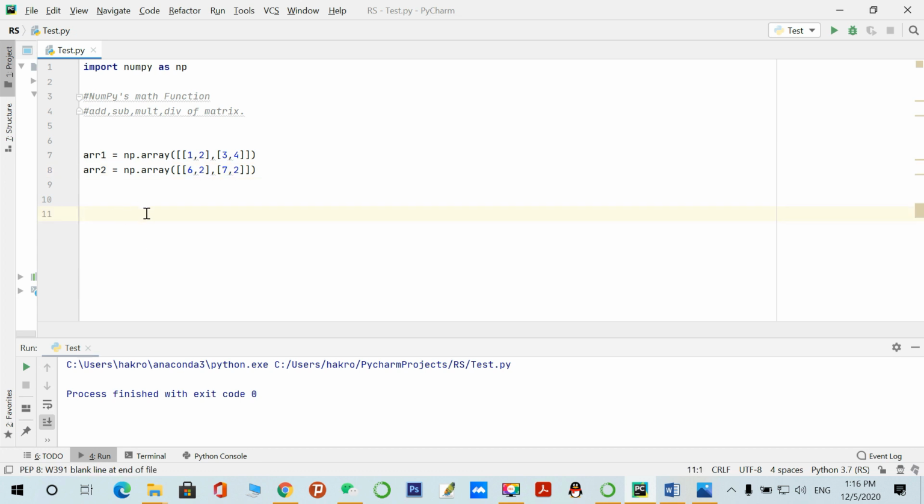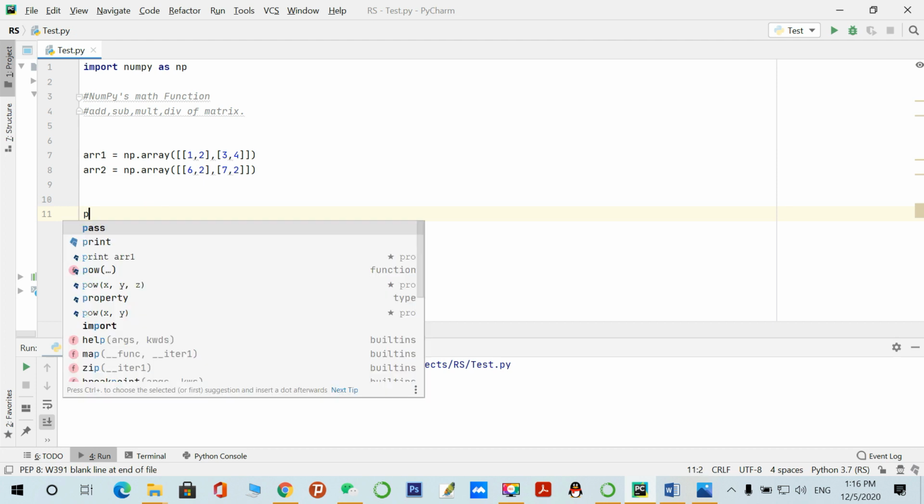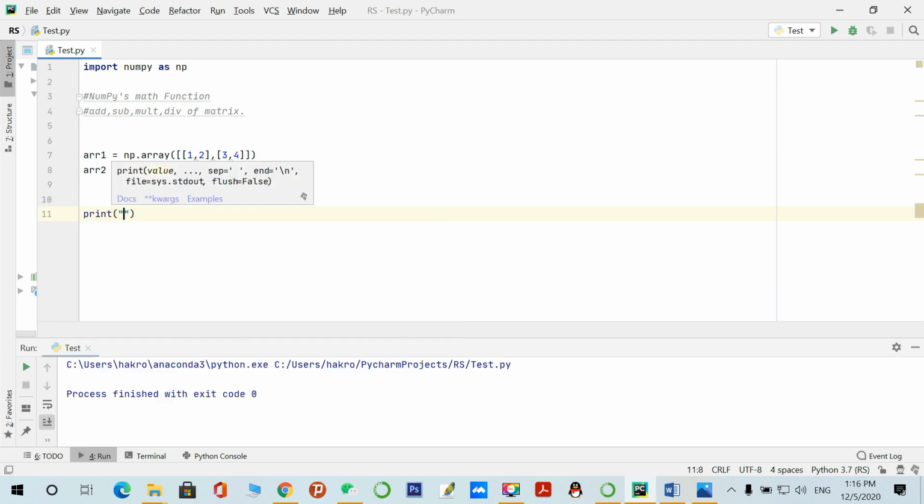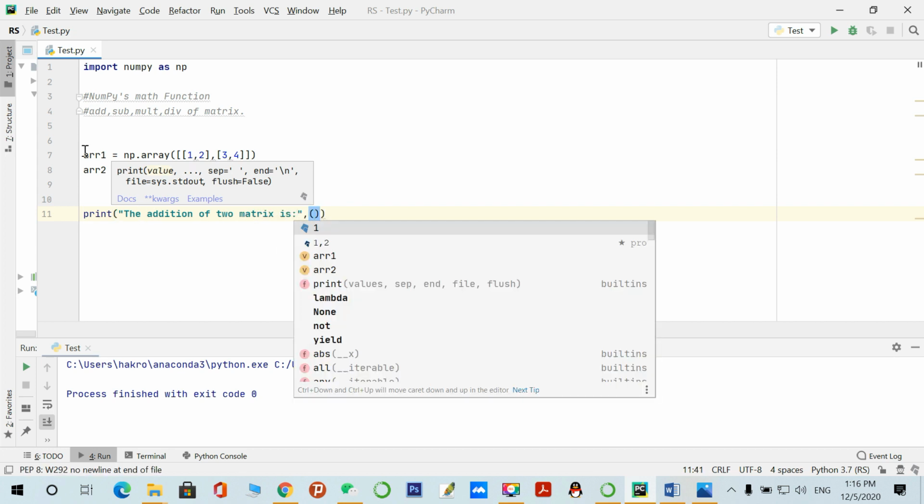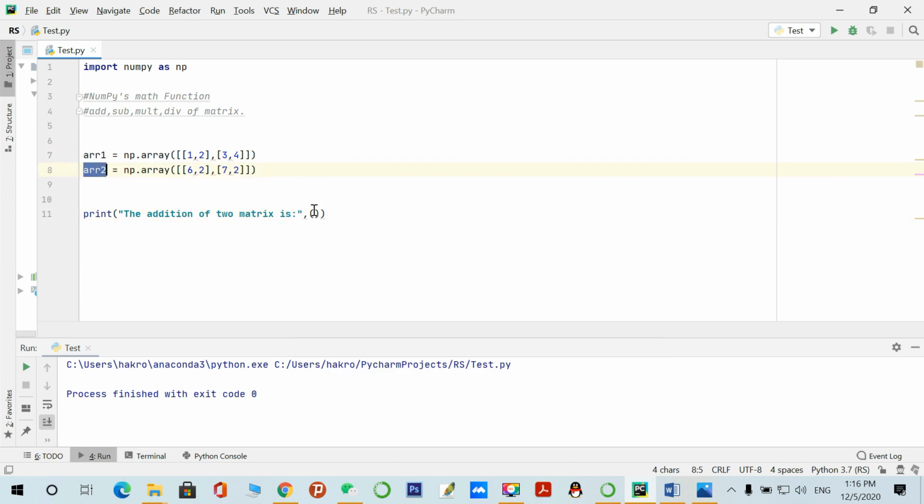So the first method: there are two methods to perform addition. The first method is to simply add two variables. The addition of two matrices: you just add these two variables, array 1 and array 2, with a plus sign.